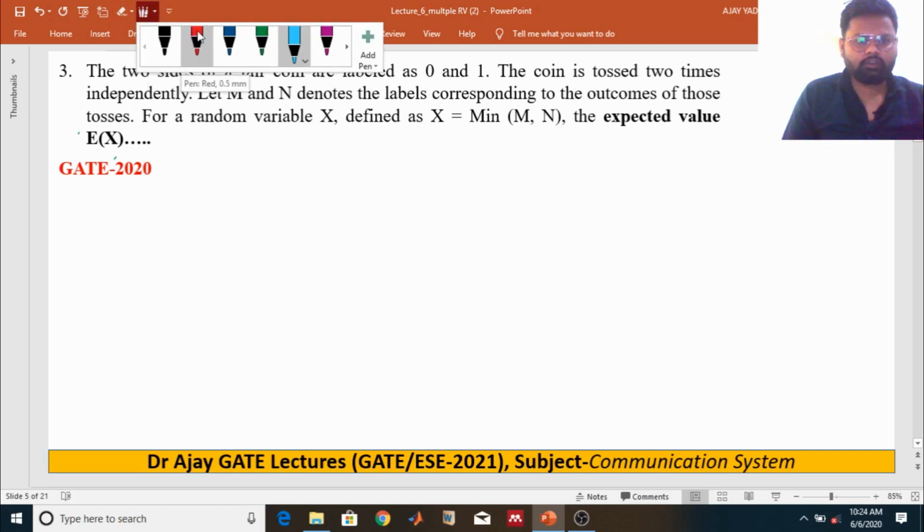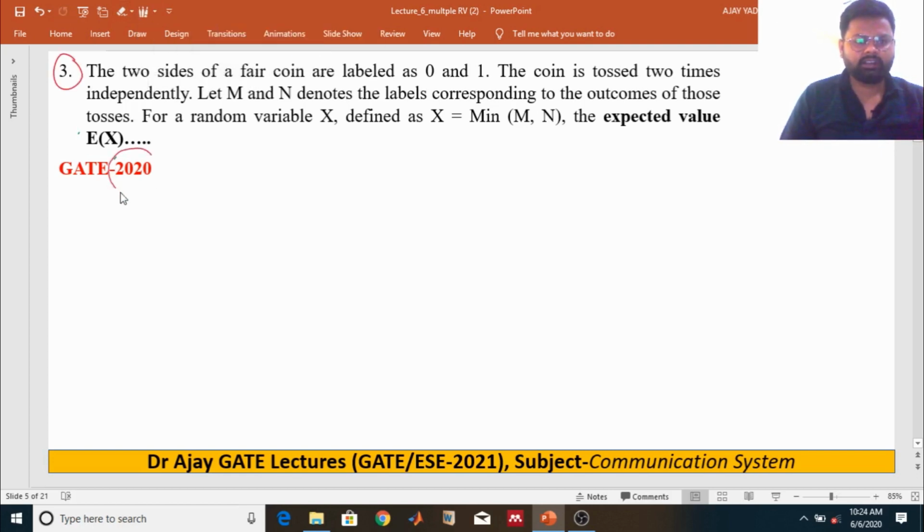The next problem was also asked in GATE 2020. It is a very simple question, and once you understand what a random variable is, it becomes very simple. The two sides of a fair coin are labelled 0 and 1. The coin is tossed 2 times independently. Obviously, the outcome of one toss is totally independent of the outcome of the other.